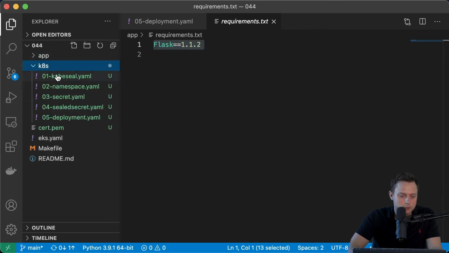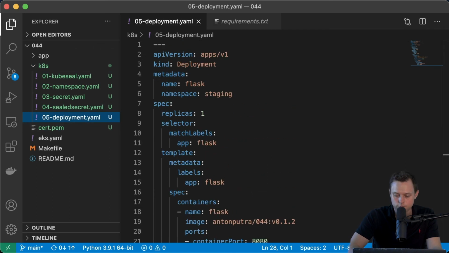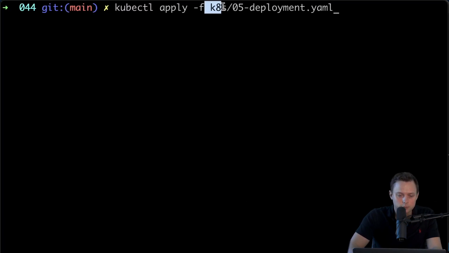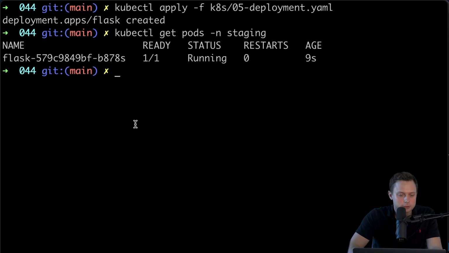All right, so let's go ahead and deploy this application. I'm gonna use kubectl apply and provide the path and press enter. All right, now it's created, and let's get the pods. kubectl get pods in the staging namespace, and that's the application, which is in status running. Now let's check the logs.